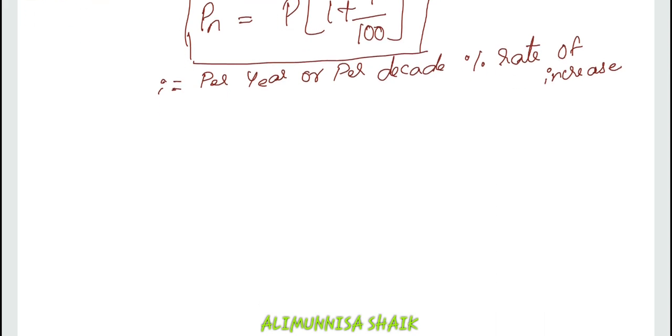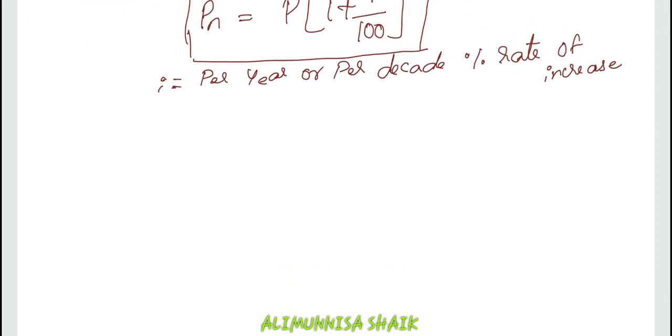Is it clear? In this method, it should be very carefully used as it may give enormously high results when applied to young and rapidly advancing cities having expansion of short duration. So, for this reason, we have to be very careful while using this population forecasting method, the geometrical progression method, where the formula is Pn is equal to P into 1 plus I by 100 to the power n. So, that is about your geometric progression method.